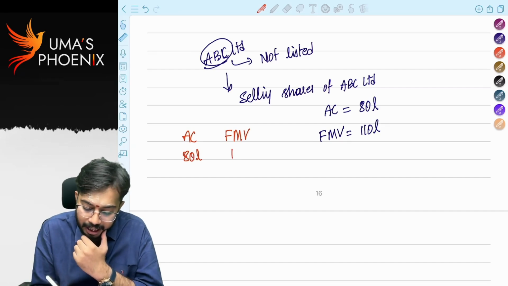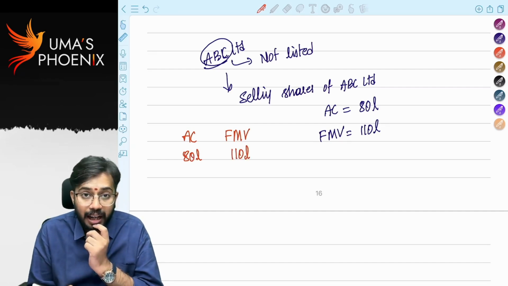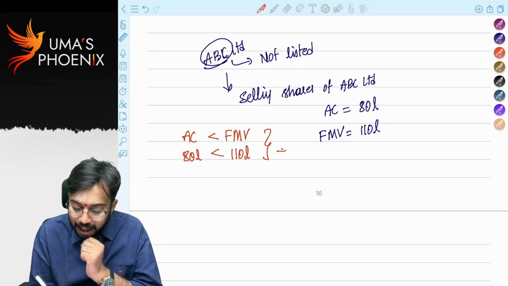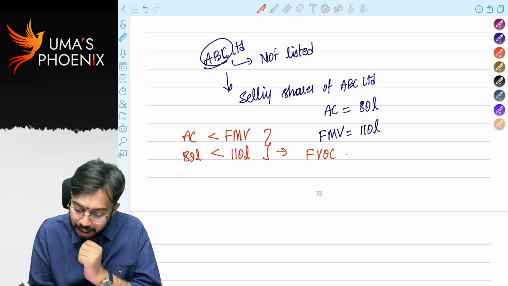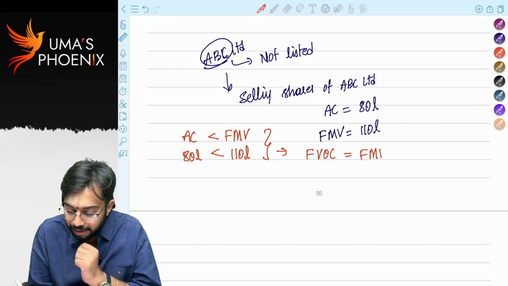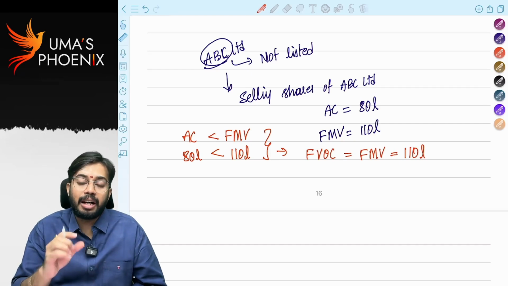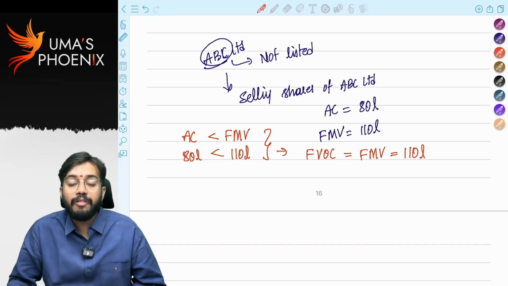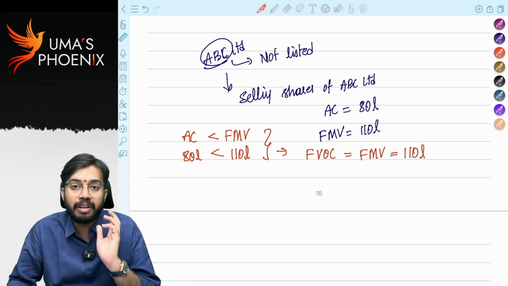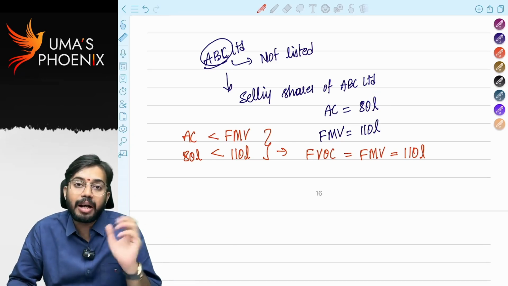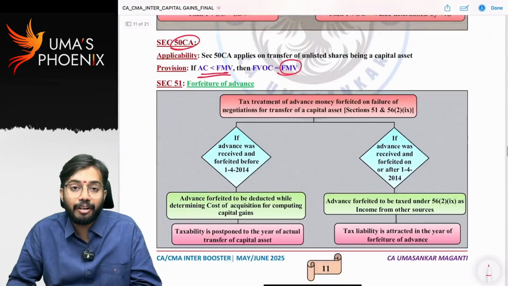Actual consideration is 80 lakhs, fair market value is 110 lakhs. Actual consideration is less than fair market value. So in this case, full value of consideration is equal to fair market value, which is 110 lakhs. Is it clear? So whenever unlisted company shares are transferred, we have to compare actual consideration with fair market value. If actual consideration is less than fair market value, fair market value is to be taken as full value of consideration.